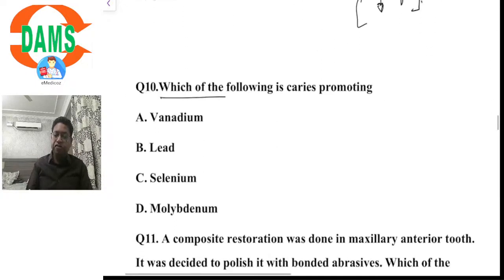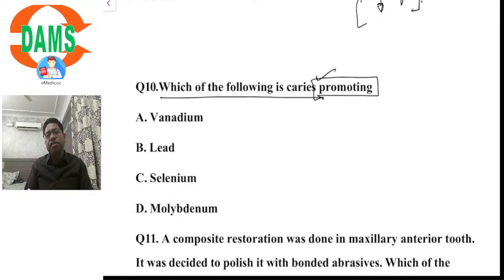Question number 10. Which of the following is caries promoting? Now, this is, I would say, a straight pick from your oral pathology, like Shafer's. If you have read that book, you can remember the influence of caries by certain microelements: selenium upon vanadium.